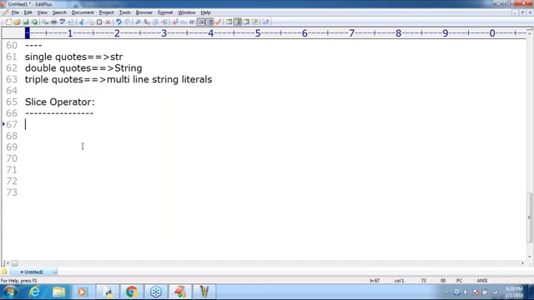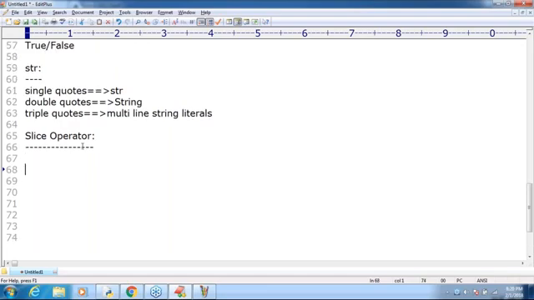Now how you can use that part, I will discuss. The slice operator in Python is the most commonly used operator. In our Python life, minimum crores of times we are going to use this slice operator. That's why take very special care. It's a very easy concept, but we are going to use it multiple times. That's why you should compulsorily be aware. Sir, do you know? Assume I have one string.